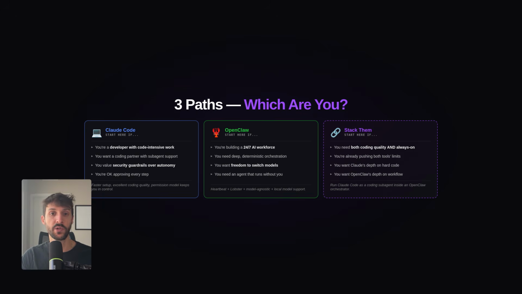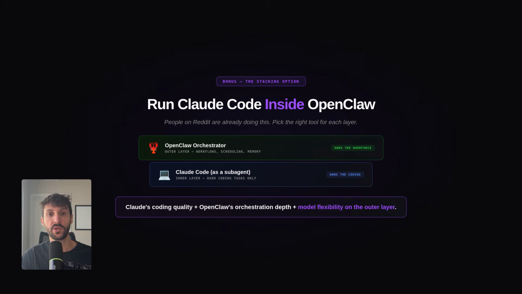If you're building a 24/7 AI workforce that runs without you, needs deep multi-agent orchestration and deterministic workflows, and you want the freedom to switch models as the landscape shifts, use OpenClaw. The heartbeat, the workspace model, lobster pipelines, model agnostic routing, and local model support give you a level of control, flexibility, and true autonomy that Claude Code's permission-heavy architecture doesn't really match yet. OpenClaw is the right tool when you need an agent that actually runs on its own.